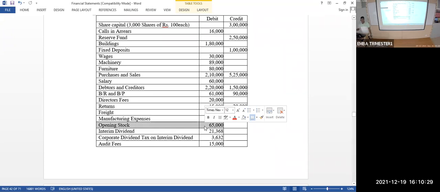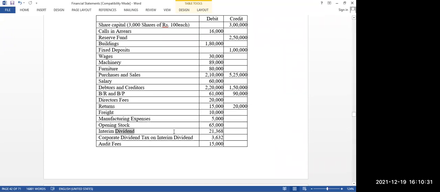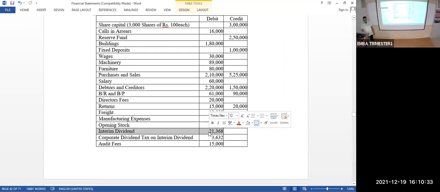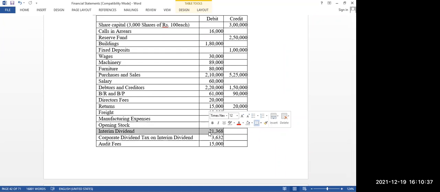Change in inventory. Okay. Interim dividend. What is interim dividend? What is dividend actually? Portion of profit. Yeah, portion of profit given to the shareholder. Balance sheet item. Sorry.